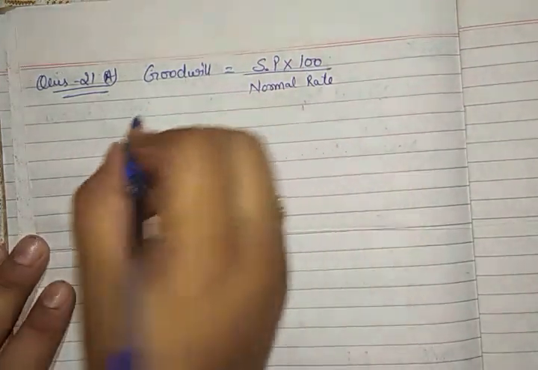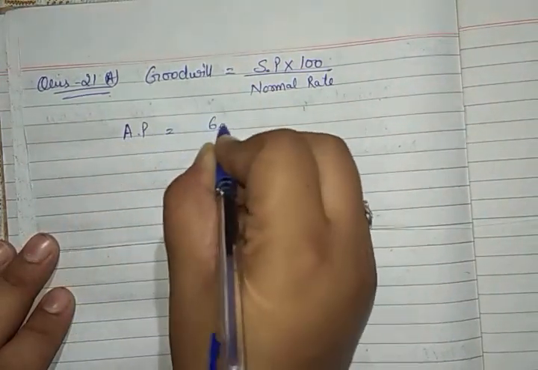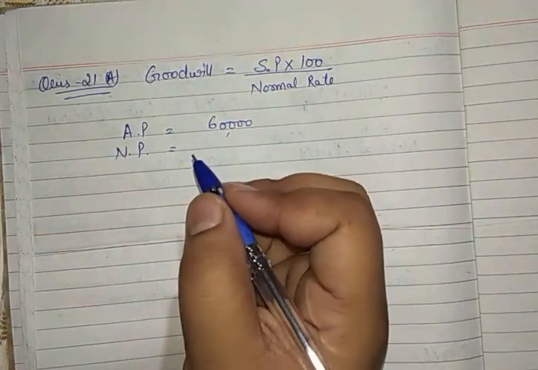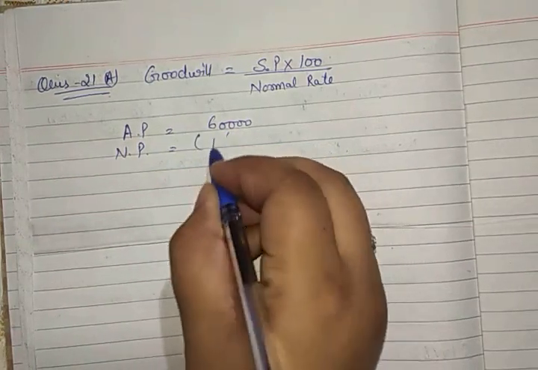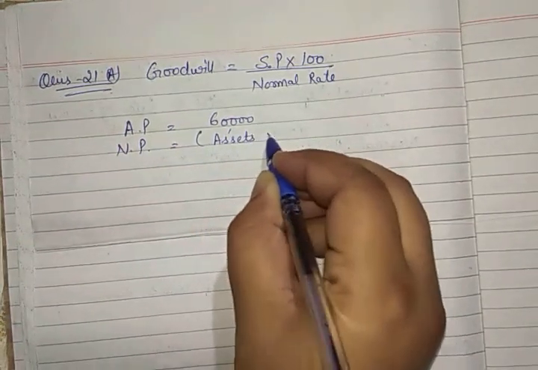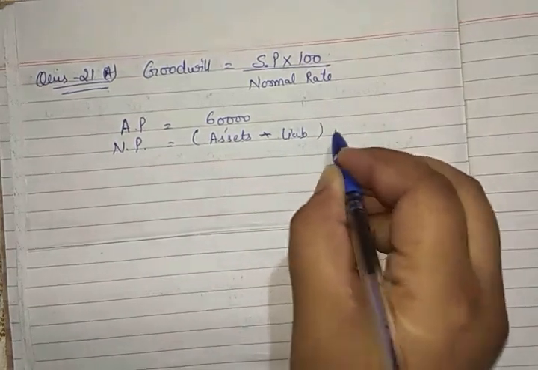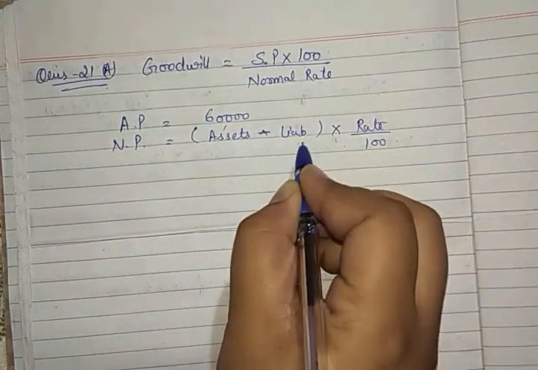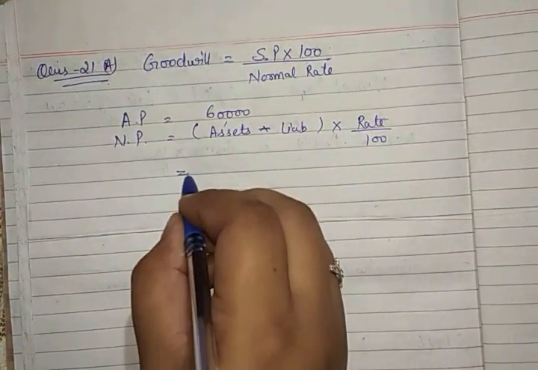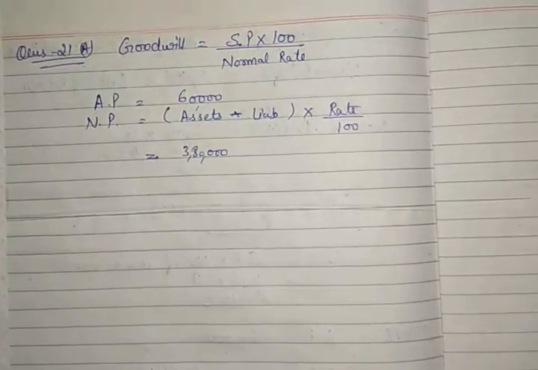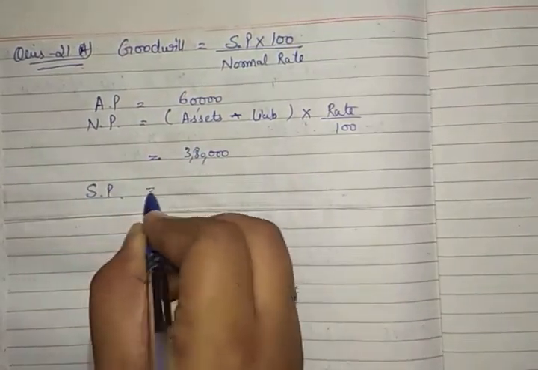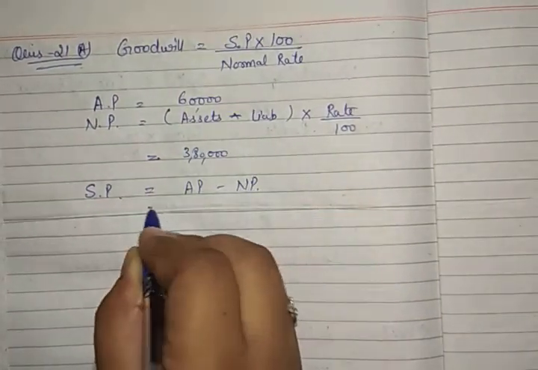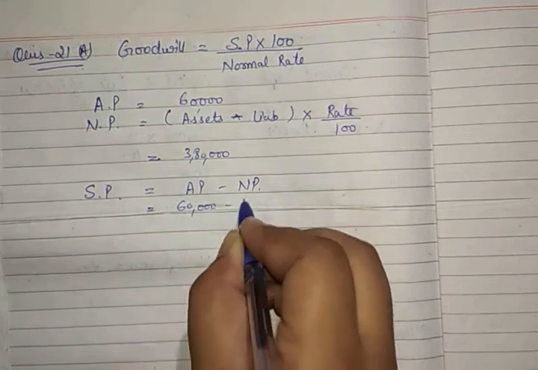So let's first find out the average profit. Average profit is already given in the question, that is 60,000. Now let's find out the normal profit. The capital is not given in the question, so firstly we need to find out the capital. For capital I am writing assets minus liabilities, into normal rate by 100. Because when I open this bracket it becomes capital, and capital into rate by 100 is normal profit. Assets is given in the question. After finding the normal profit, we have to find out the super profit. The formula of super profit is average profit minus normal profit, and average profit is 60,000.